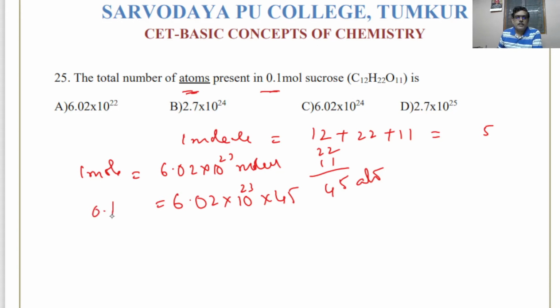Now it is 0.1 mole. That means you have to multiply this whole thing by 0.1. 10 to the power of 23, 0.1 is 10 to the power of minus 1. This is 45 times. So this will be 10 to the power of 22. Some answer in 10 to the power of 22. We find 10 to the power of 22 is visible. If we multiply, what we get? 6.